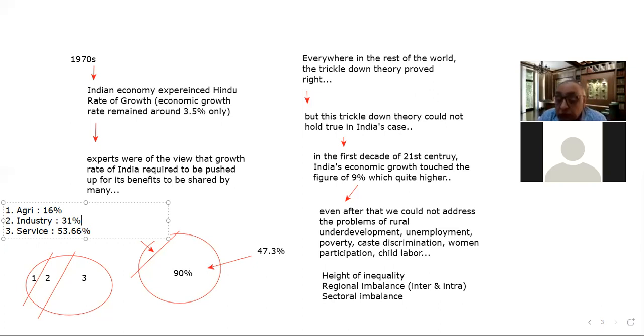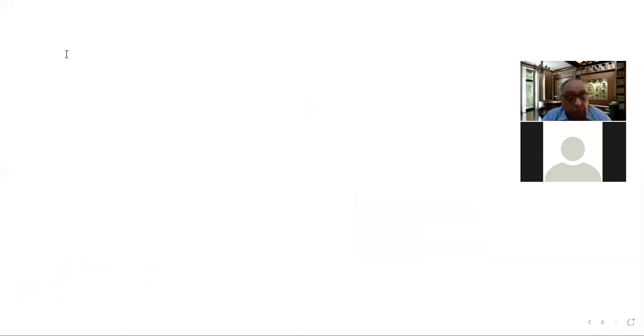So now the next question arises: why did the trickle down theory fail in our country? Why did the trickle down theory fail in India?